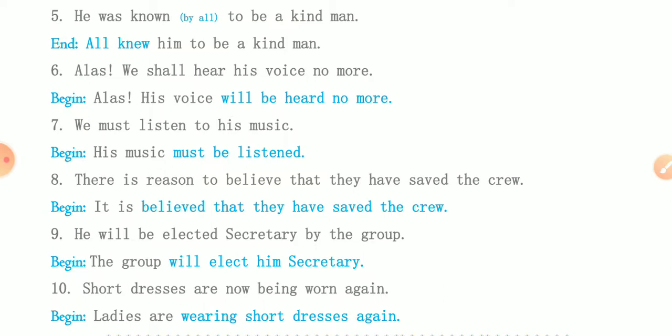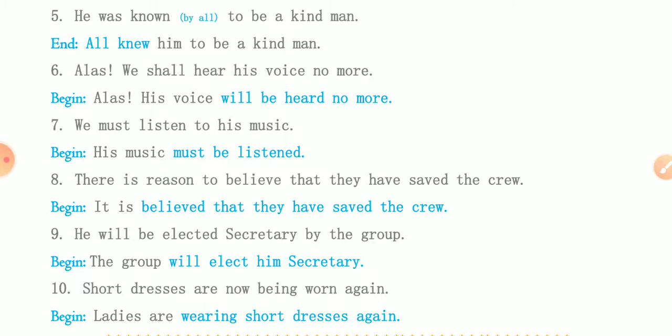He will be elected secretary by the group. Will be elected means it is a passive voice. We are to make it active. So we are to find out the subject. By plus the words are the subject. So the group will become the subject. So the group will elect him secretary.